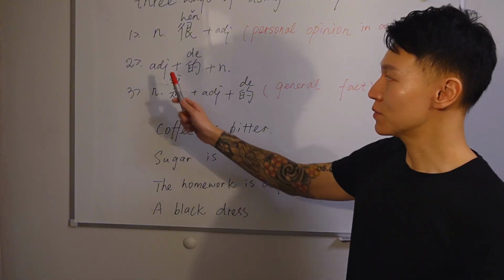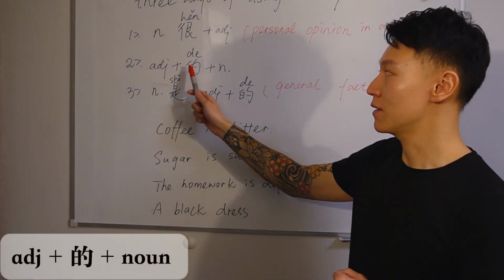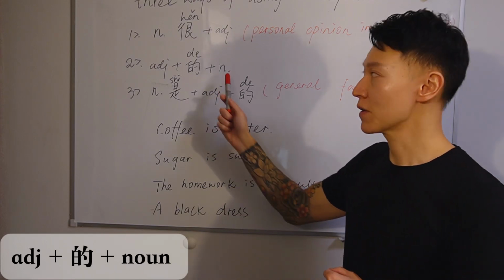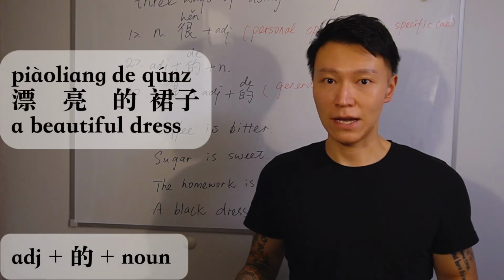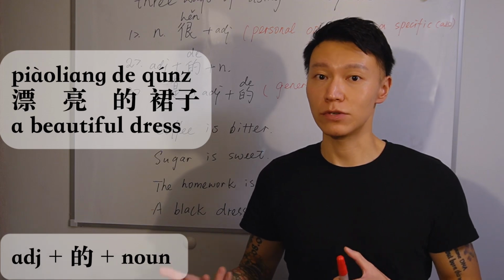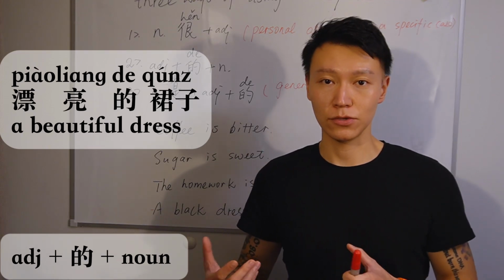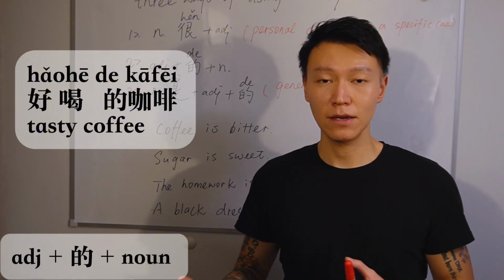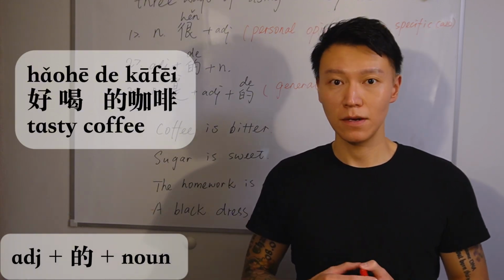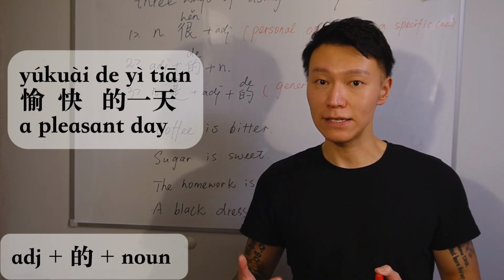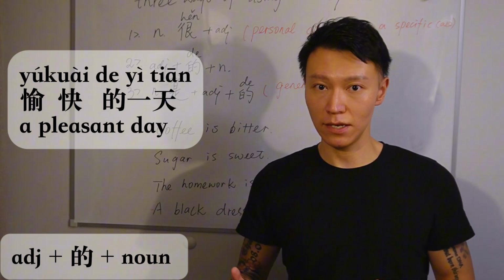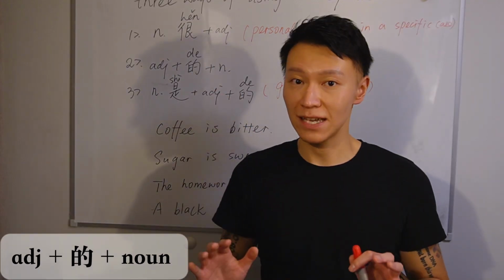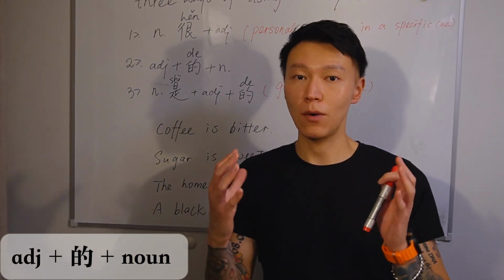Alright, so now let's look at the second way of using an adjective. The second way is we put an adjective and then we use 的 and then we use a noun after it. For example, a beautiful dress. 漂亮的裙子。Tasty coffee. 好喝的咖啡。A pleasant day. 愉快的一天。So you can see when we use such a structure, we're not saying a sentence, we're actually talking about one thing.